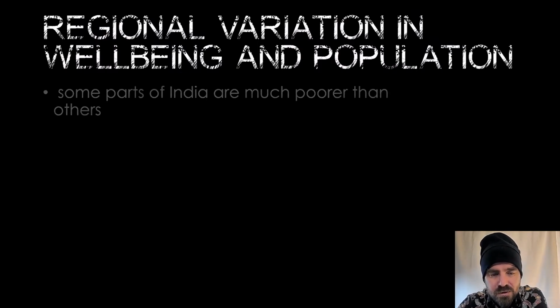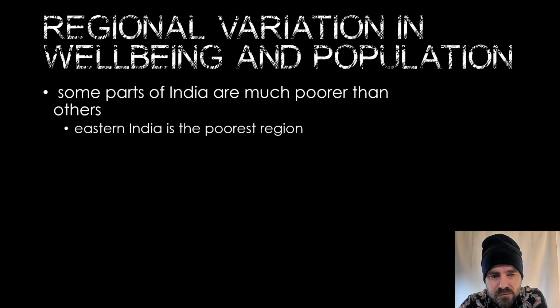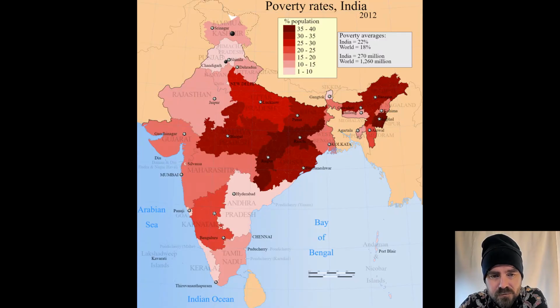Okay, regional variation in well-being and population in India. So some parts of India are much poorer than others. Eastern India is the poorest, and I'll show you a map in a second. Here we go. Have a look at that, and I want you to think for yourself what's going on.